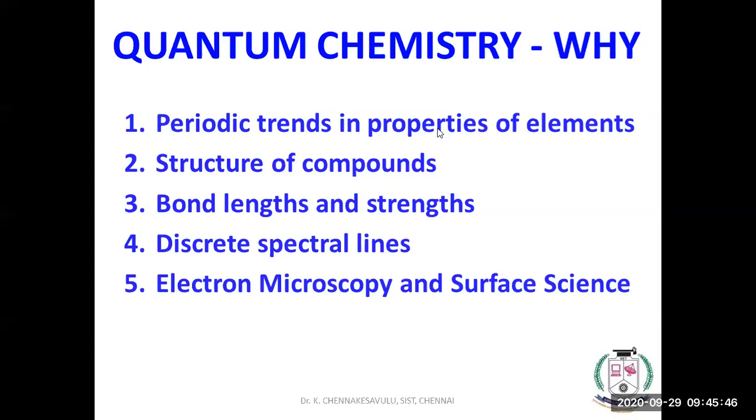And electron microscopy and surface science. Anyway, we will discuss what this microscopy is. In normal light microscopy, we are using normal light as a source. In electron microscopy, we will use electrons. If you want to understand this concept, we should know quantum chemistry and how the surface science or surface chemistry will work in this electron microscopy.